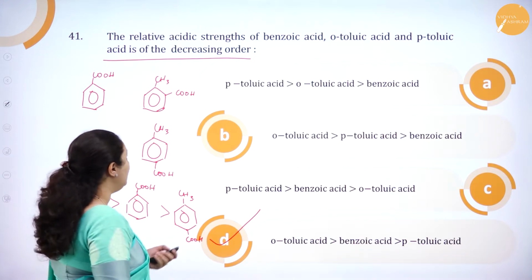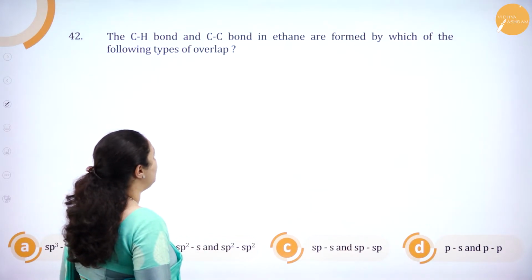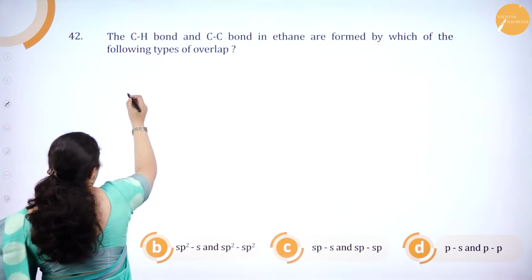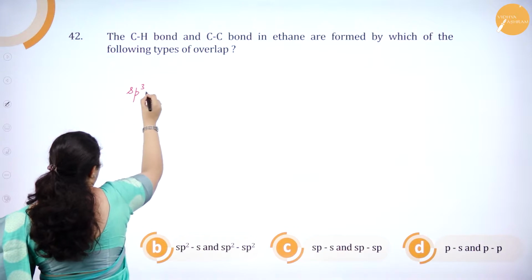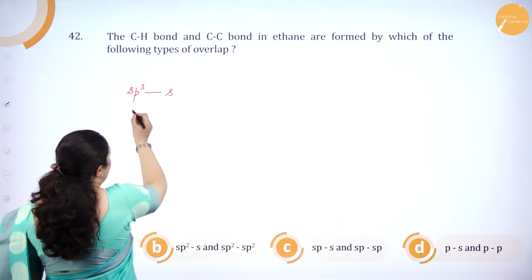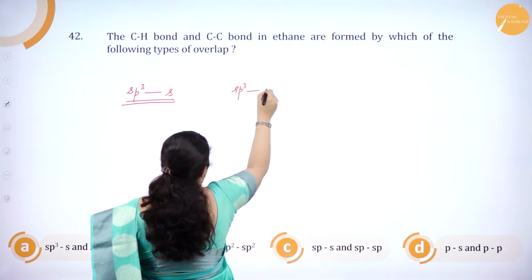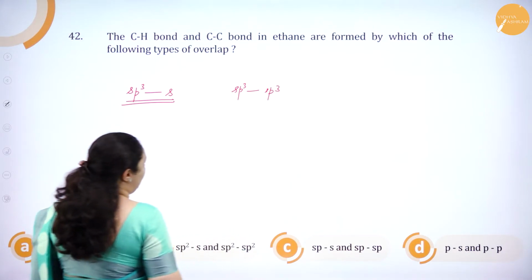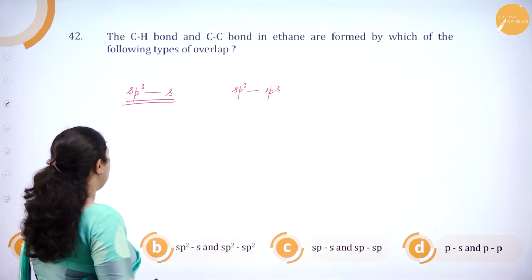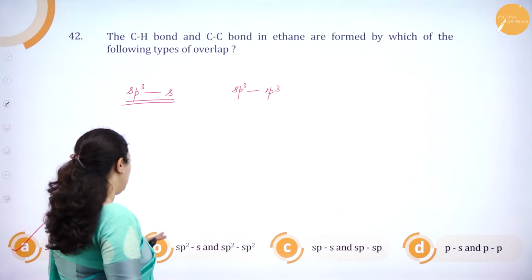Okay. Next question. The CH bond and CC bond in ethane are formed by which of the following types of overlap? CH bond, it is in ethane, so carbon is sp3 hybridized and H is having only the s orbital, correct? So it is sp3-s for CH bond, and CC bond it is sp3 and sp3 which is overlapping. So we'll see which is the correct answer. Option A, sp3-s and sp3-sp3. So option A is absolutely right, but we'll check the others.